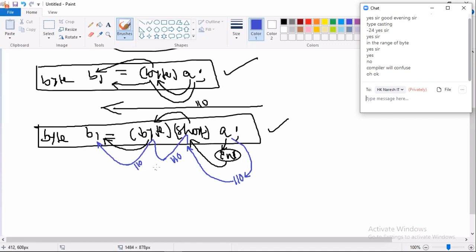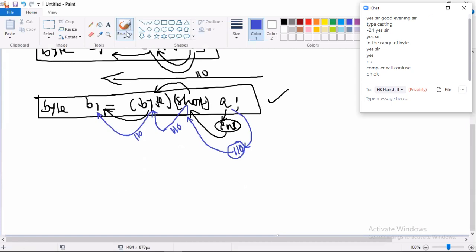Did you understand? Very important point. Compiler is just checking compatible or not, but JVM is not checking compatibility. Compiler verifies whether that value is in the range of that short or byte or not. If yes, it goes through. Okay, let me ask one question. Is it possible or not? Do you people remember it?